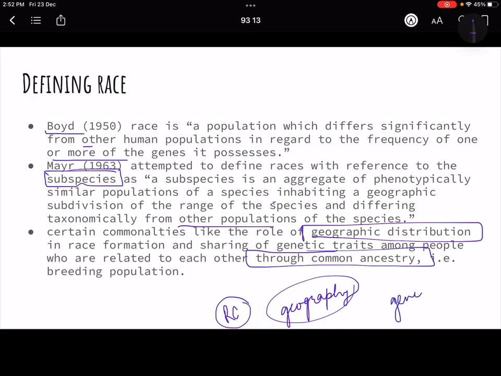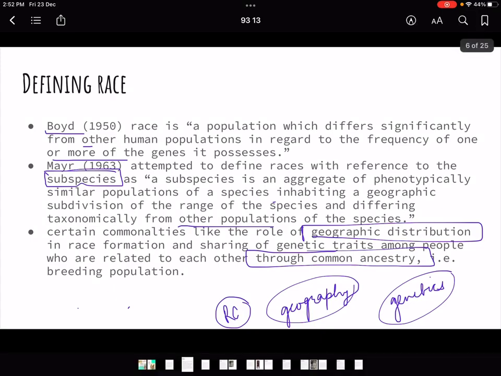That means genetics also has a role to play. So there are two things, one is the environment and the other is your genetics, your heredity and your ancestry, that would be important in your race, okay?